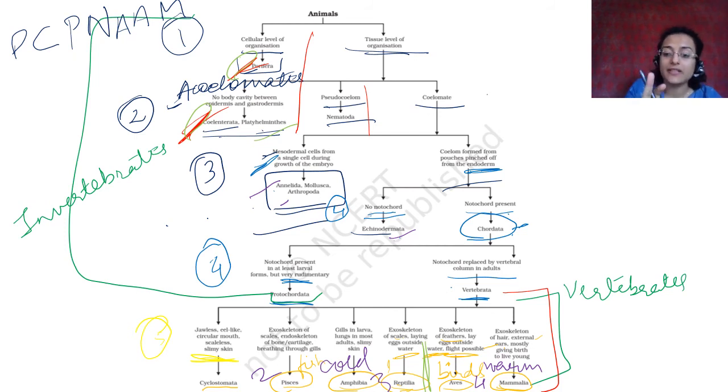Just keep repeating this. Make it into a song and just repeat it, and that is how I learned it. I learned it by putting it to a tune and just kept revising it. It gets so stuck in your mouth and stuck in your head that when you are writing it in your exam, you just remember that song, and then you can come to that point. Okay? You have to use colors, use music, use something of that sort to help you remember all this. I know it is complicated, but there is no other way, unfortunately.